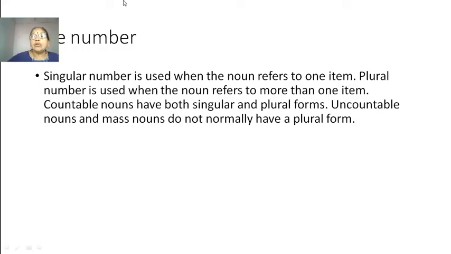Today, let us see what numbers are. Singular number is used when the noun refers to one item. Plural number is used when the noun refers to more than one item. Countable nouns have both singular and plural forms. Uncountable nouns and mass nouns do not normally have a plural form. So let us see today what the numbers are, and let us see some examples of numbers.